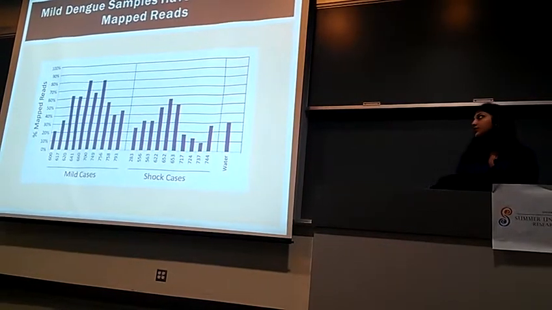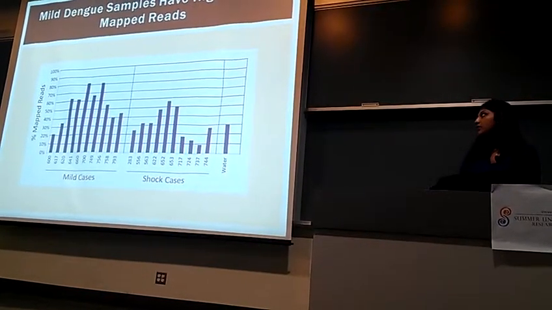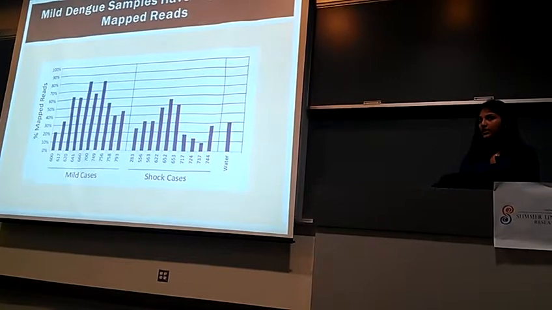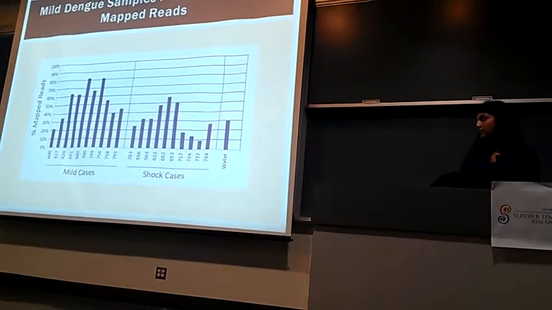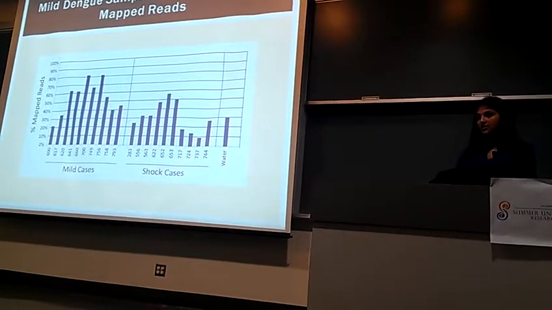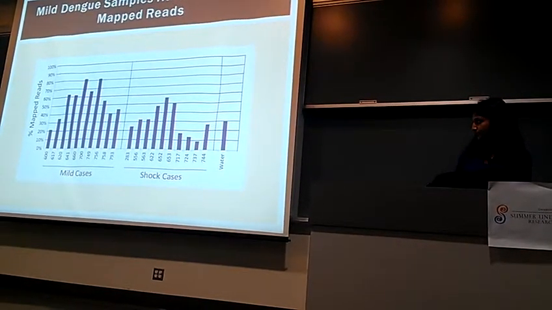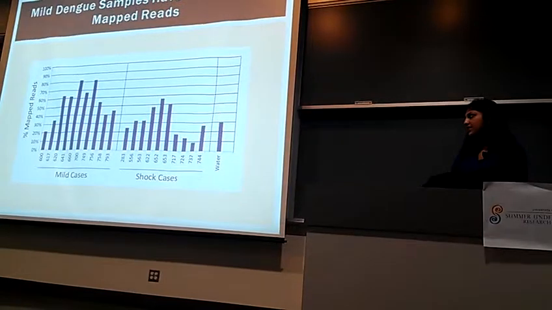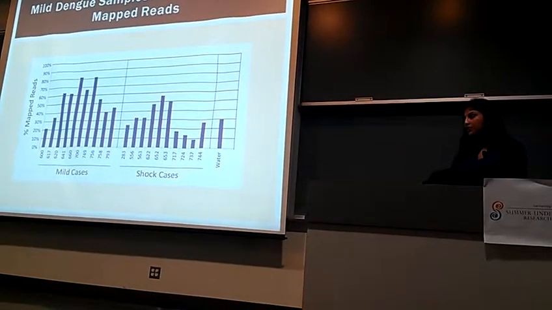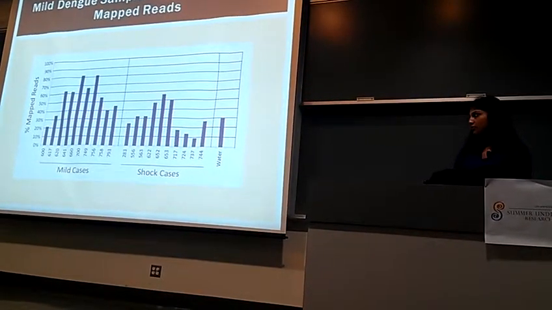And so the data analysis is still ongoing, but the following is an example of what we've been doing. Currently I'm analyzing the first training set samples, which consists of 10 mild samples, 10 severe samples, and 1 water control. First I wanted to see what percent of reads in each sample actually mapped to a known reference sequence.